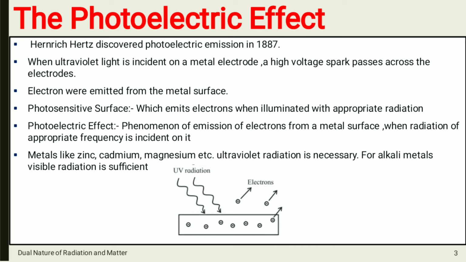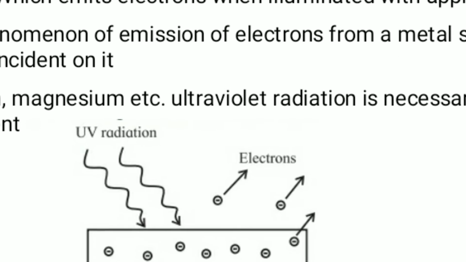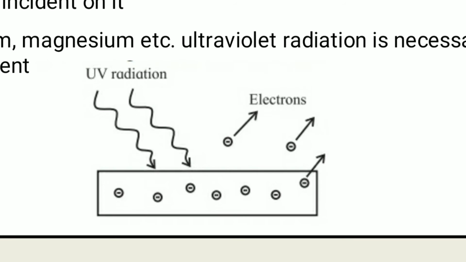Heinrich Hertz discovered photoelectric emission in 1897 when ultraviolet light was incident on a metal electrode. A high voltage spark passes across the electrodes. Electrons were emitted from the metal surface. You can see in the figure that this is one metal surface which consists of electrons.